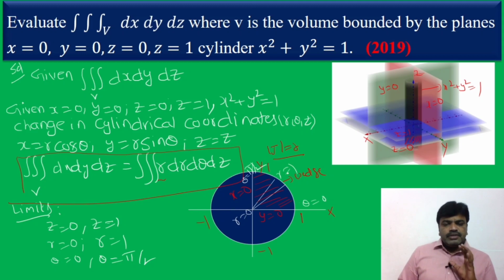So draw a wedge, friends. It is polar coordinates, draw a wedge. So r is equal to 0, r is equal to 1. You turn the wedge from the x axis, so theta is equal to 0 here, up to the y axis, theta is equal to pi by 2. So in this way we get the z, r and theta limits, friends.